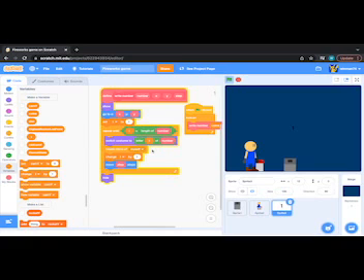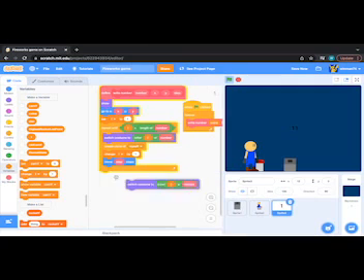Oh. Here's how that'll work. We need to not do a hide. And then switch costume, and then we have to switch costume to this at the end. Okay, so now it's working correctly because of this switch costume.